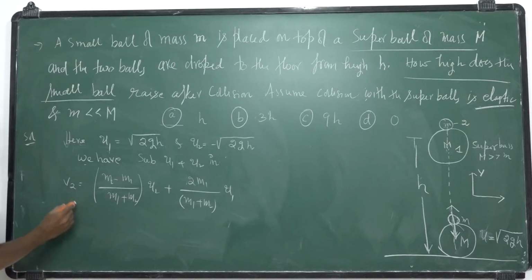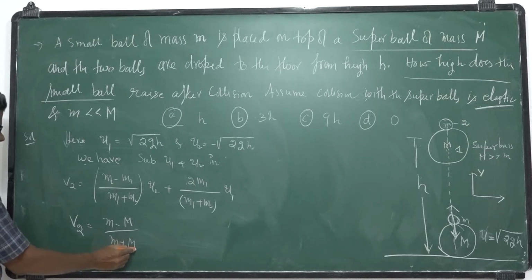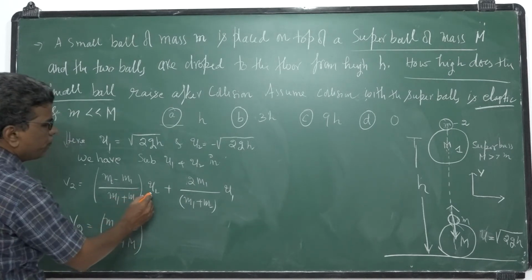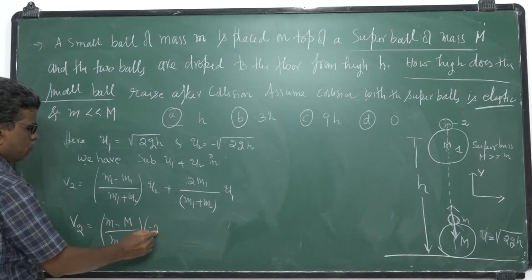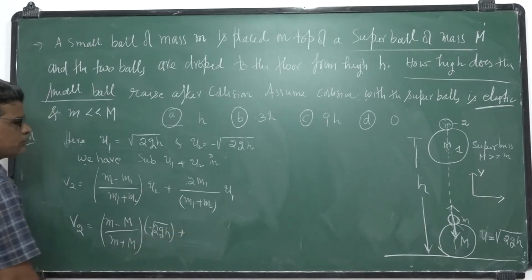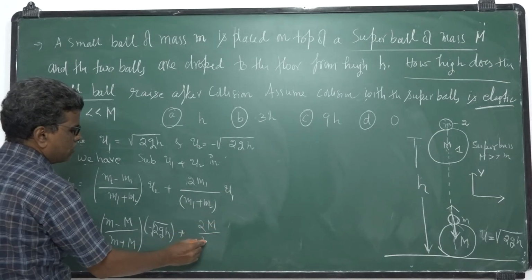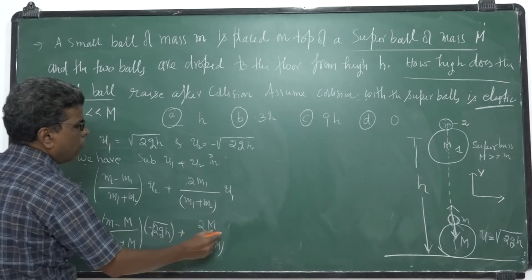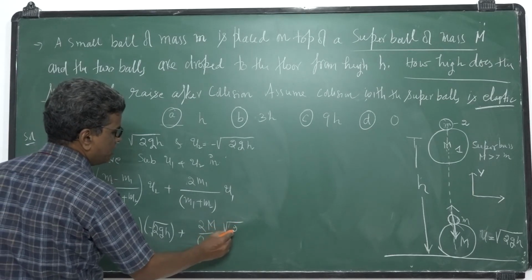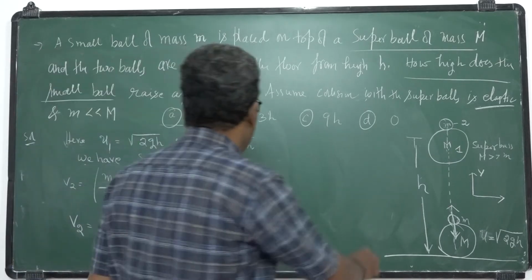So what you will get: v2 is equal to, I want the velocity of the ball, m2 is small m, m1 is capital M, so (small m minus capital M) by (small m plus capital M) of u2. What is u2? Minus square root of 2gh, plus 2 capital M by (small m plus capital M) of u1. u1 is plus square root of 2gh. So this is v2, and I want v2.